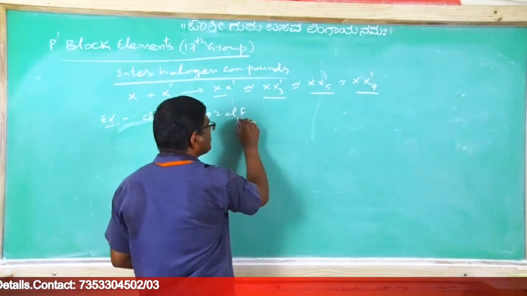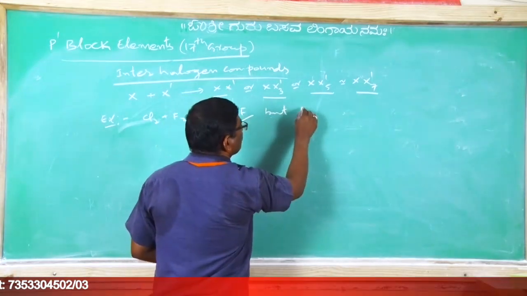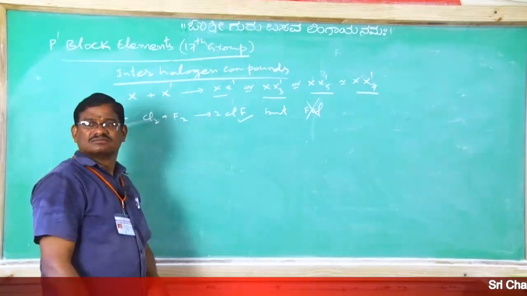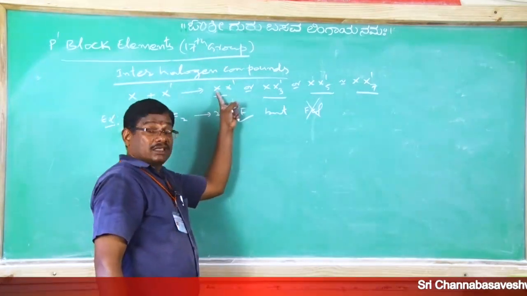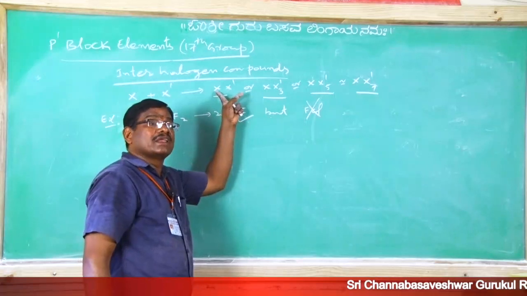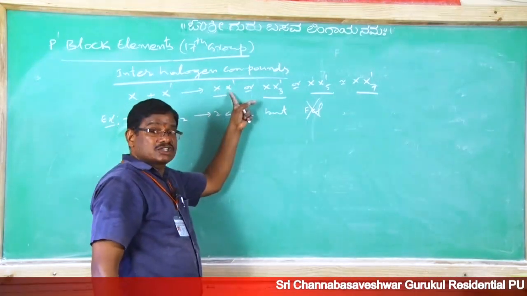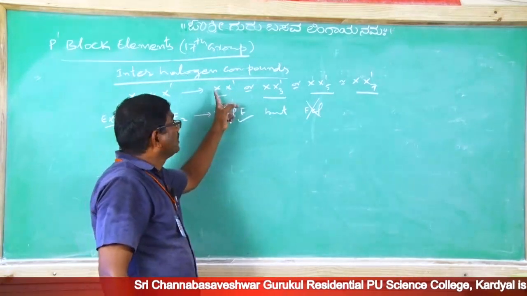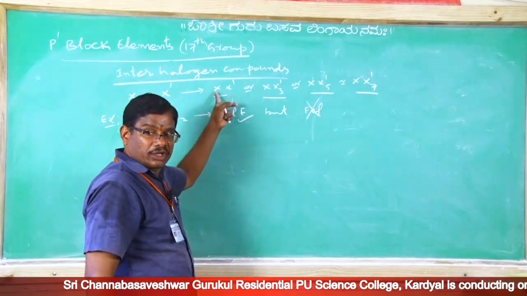Clear? ClF is right, but FCl is not possible. I am telling you X is bigger in size, then X dash is smaller in size. Smaller size is always higher electronegative, bigger size is always lower electronegative.